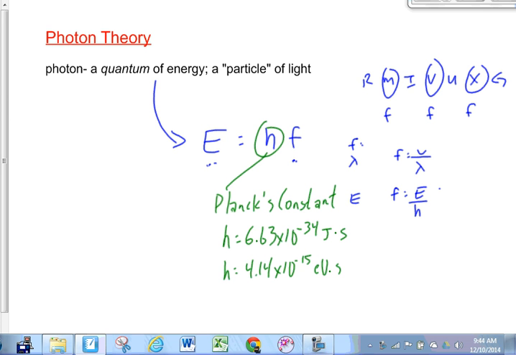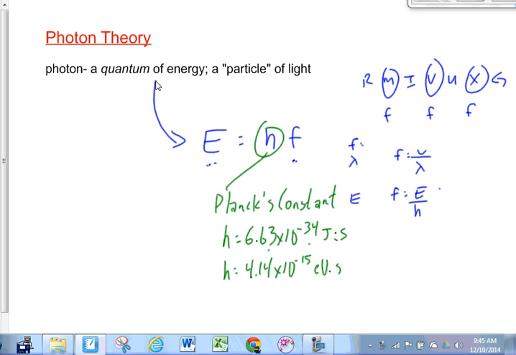Well, if you can have a speed limit that is both 100 kilometers per hour and 27.7 meters per second, then why can't you have a constant that's both 6.63 times 10 to the minus 34 joule seconds and 4.14 times 10 to the negative 15 electron volt seconds? It's two different units. That's it. Same number. It's just two different units, just like kilometers per hour and meters per second are two different units. Make sense?